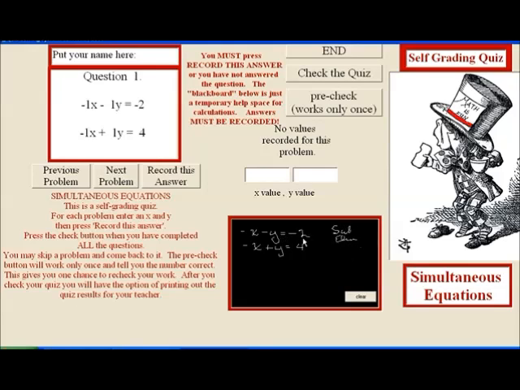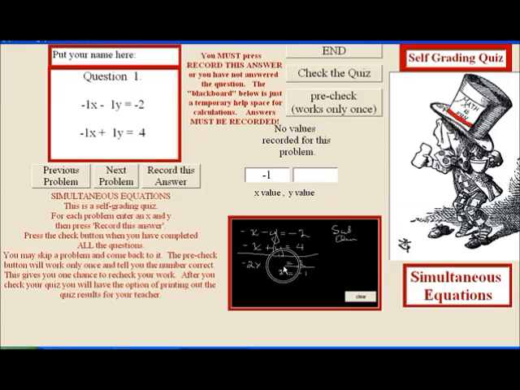In this case, I probably would use elimination because these y's are just begging me to kill them off. So I'm going to just draw a line here and add the 2 equations together and get minus 2x. The y's are going to eliminate, and I get 2. So it looks like x is -1. So I'm going to put a -1 value in here. Now I'm pretty sure that that's right. Now I have to find the matching y.